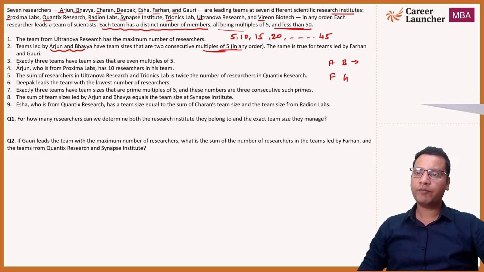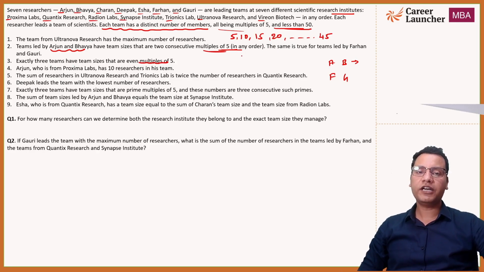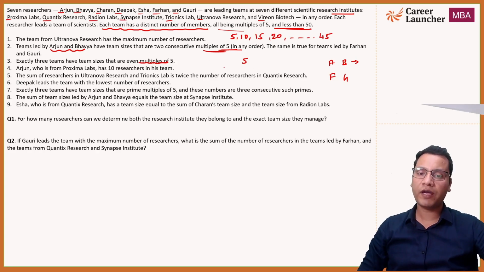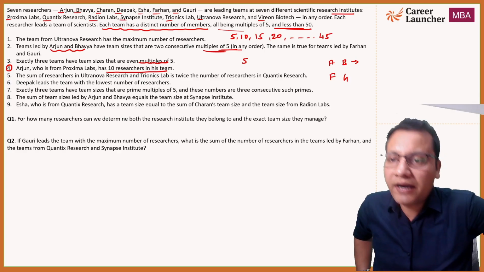Let's look at the third statement. Exactly 3 teams have team sizes that are even multiples of 5. Now again, the entire set is dealing with numbers and their multiples, right? Even multiple of 5 means 5 into even numbers, right? So 5 into 2, 5 into 4, 5 into 6. Fourth statement, Arjun, who is from Proxima Labs, has 10 researchers in his team. This is the first statement which is giving us direct data which we can use in our table, right?